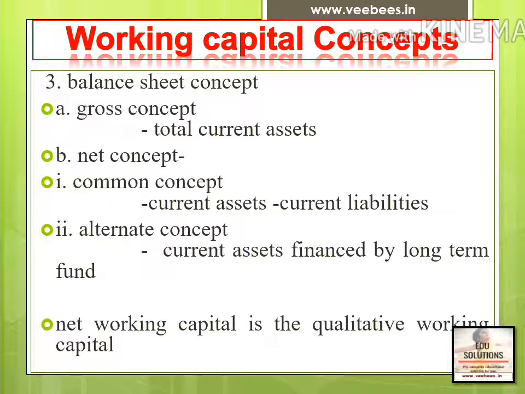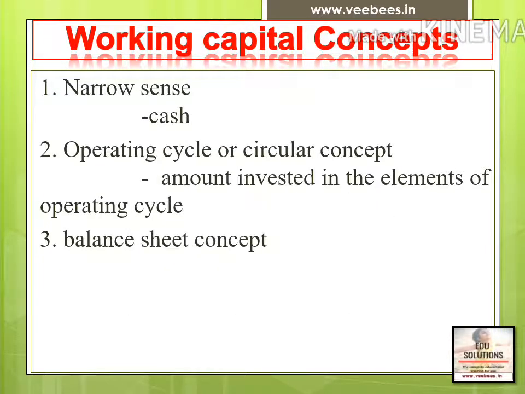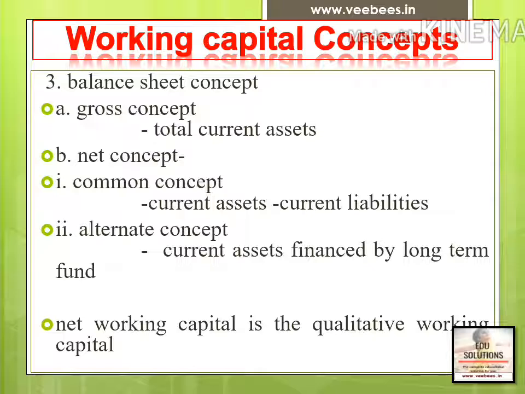There are two sources of financing current assets. That means we can invest in current assets by using long-term fund and short-term fund. The current assets financed by long-term fund is called working capital as per alternate concept. So we have gone through narrow sense, operating cycle concept, balance sheet concept, and in balance sheet concept, gross concept and net concept.